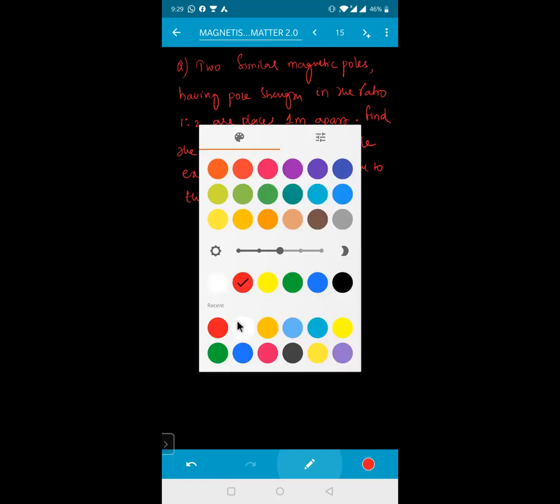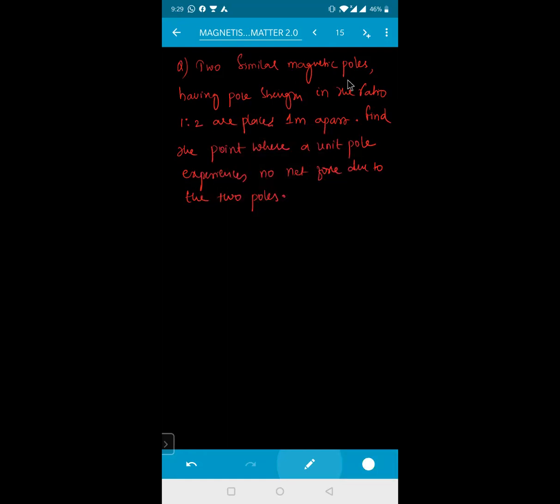Read the question carefully once. Two similar magnetic poles having pole strengths in the ratio 1:2, we can take them as M and 2M, placed R apart, which is 1 meter. So M1 is equal to M, M2 is equal to 2M, and the distance between them is R equals 1 meter.